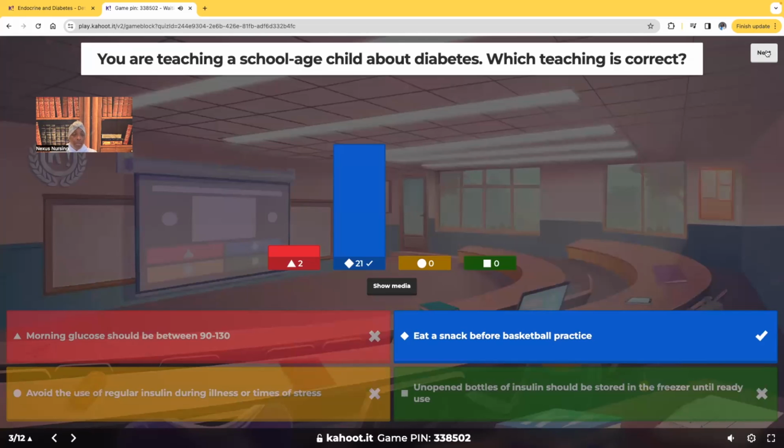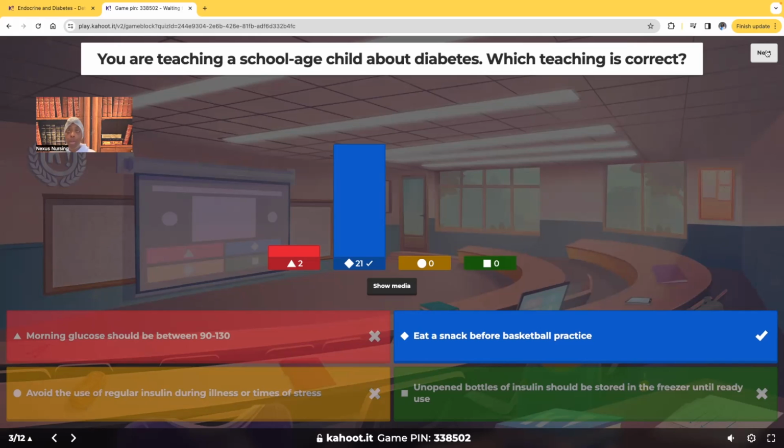Okay. And so, guys, the correct answer is eat a snack before basketball practice. Why? Any form of exercise can decrease the patient's glucose. What kills you faster, hypoglycemia or hyperglycemia? Hypoglycemia every single day of the week, right? So we don't want that patient to have a hypoglycemic episode.